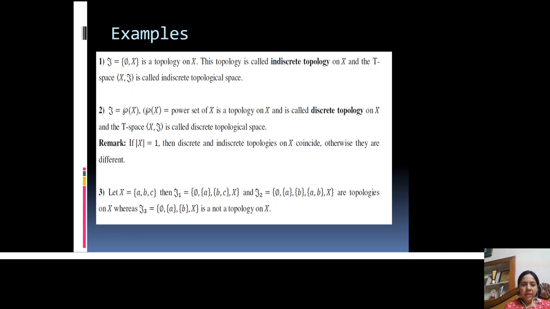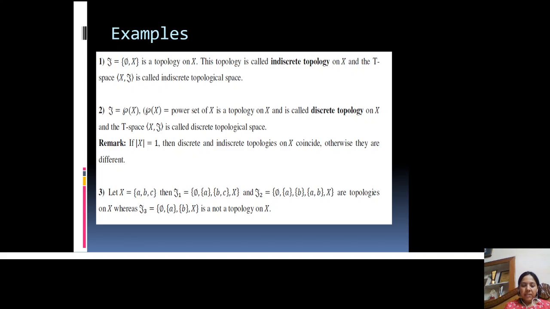And if the order of X is 1, then these two topologies, means the indiscrete topology and the discrete topology, both are the same. But if the order of X is greater than 1, then these two topologies are different. Think over it.